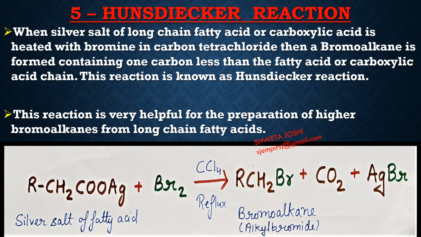This reaction is known as Hunsdiecker reaction or Borodin-Hunsdiecker reaction. This reaction is helpful for the preparation of higher bromoalkanes from long chain carboxylic acid or long chain fatty acid.